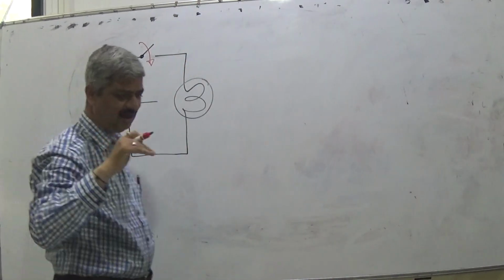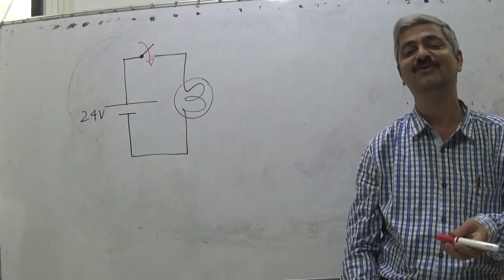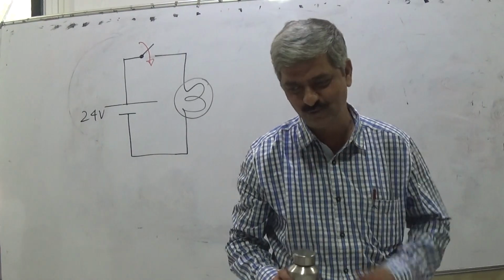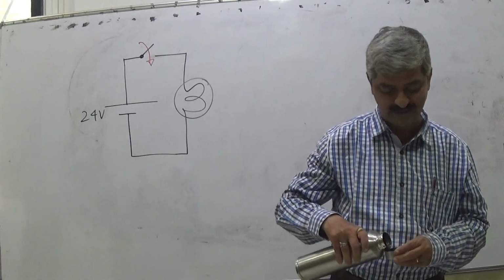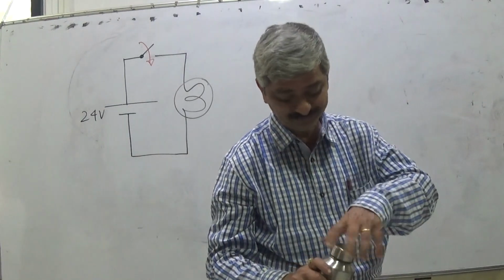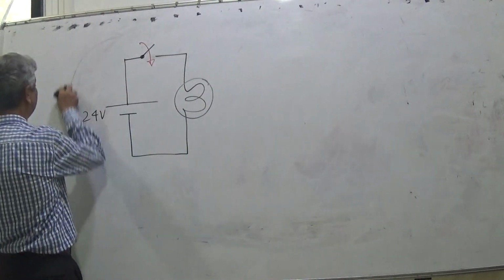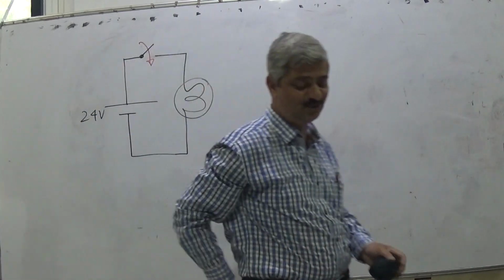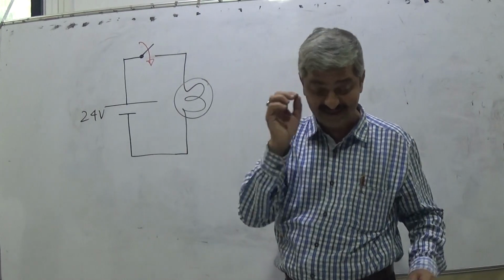I am trying to show you things which you will never see on the internet. Such simplified things don't exist. Maybe you have to do a very specialized search. You may get it or you may not. If you get it, you tell me, so that my task of repeating this content gets reduced. So we say that whenever we close the switch, the circuit gets complete, and the lamp glows. Now, what is the concept of completion of circuit? It's a very interesting example which I am giving.